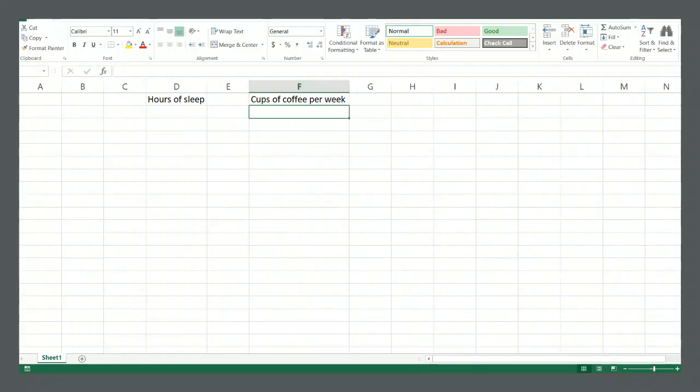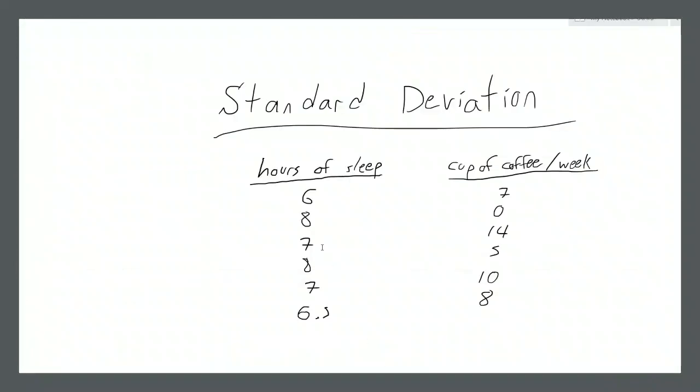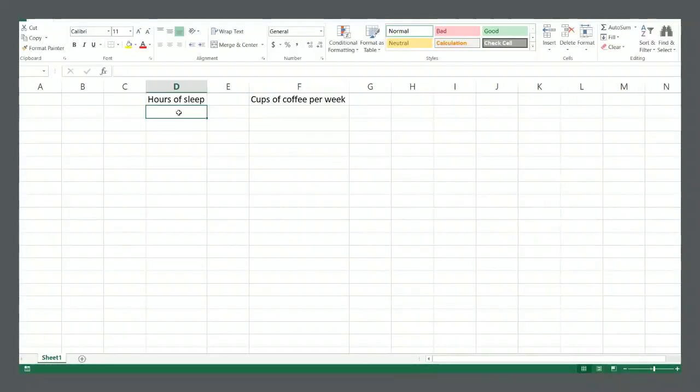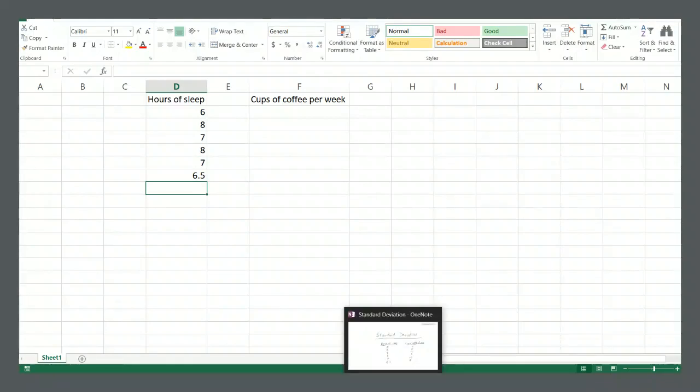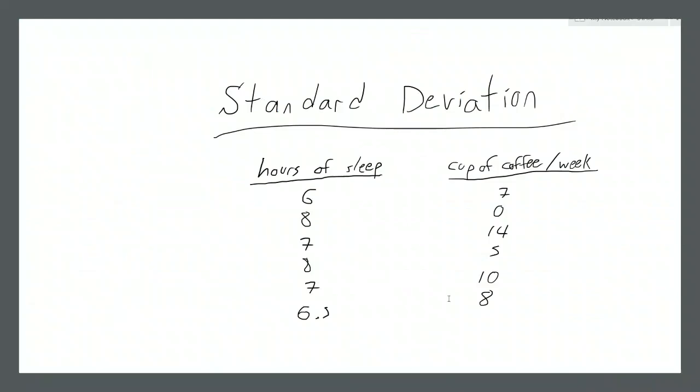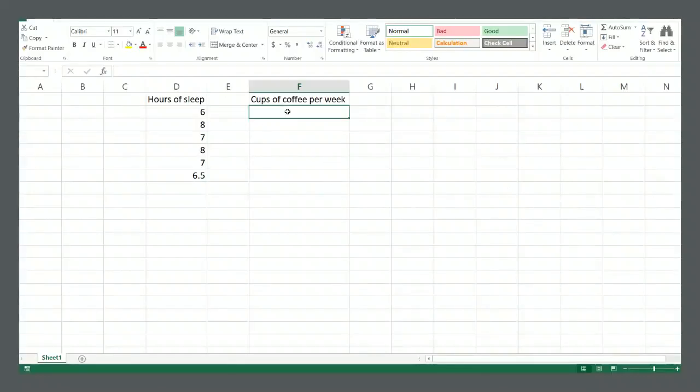For hours of sleep, we have 6, 8, 7, 8, 7, 6.5. And then for cups of coffee, 7, 0, 14, 5, 10, 8.